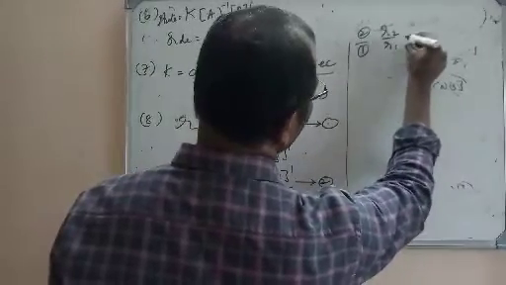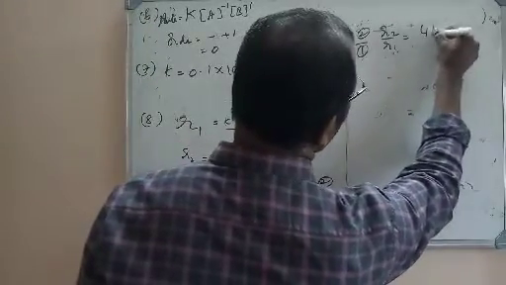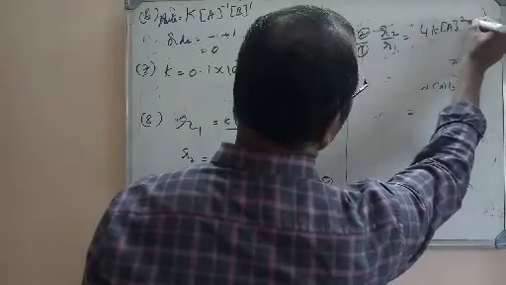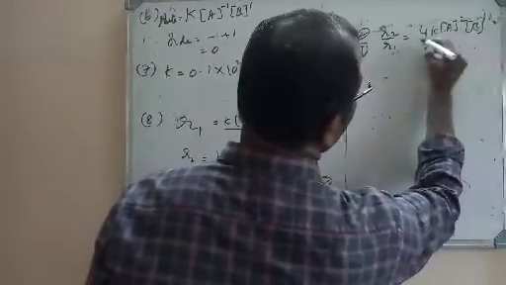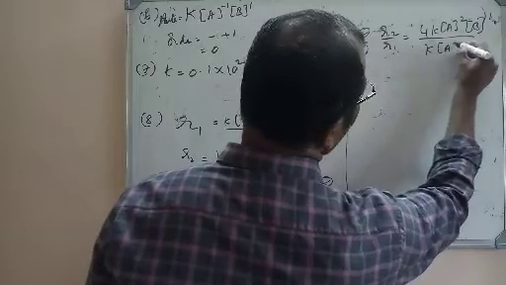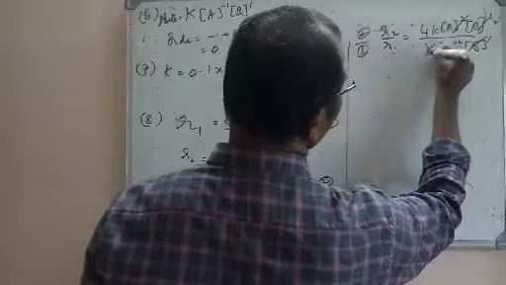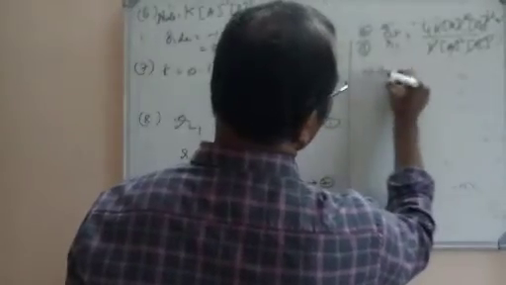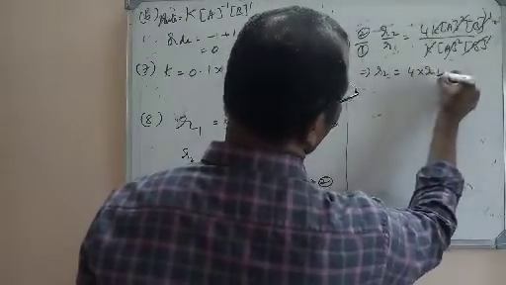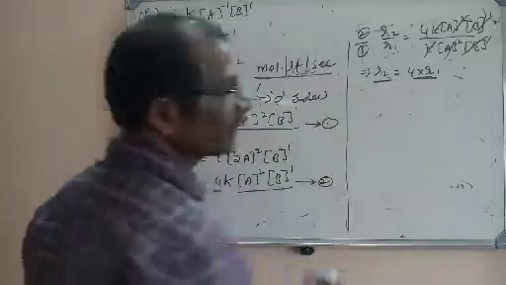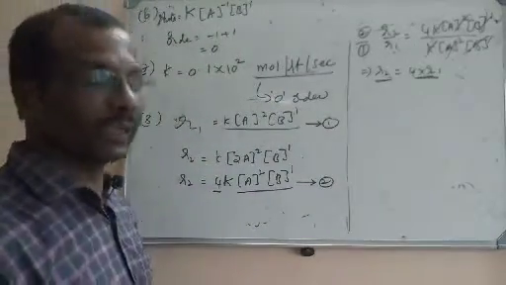R2 divided by R1 is equal to 4K into A power 2 into B power 1 divided by K into A power 2 into B power 1. All the terms get cancelled here. So R2 is equal to 4 into R1. That means the rate of reaction will be increased by 4 times.